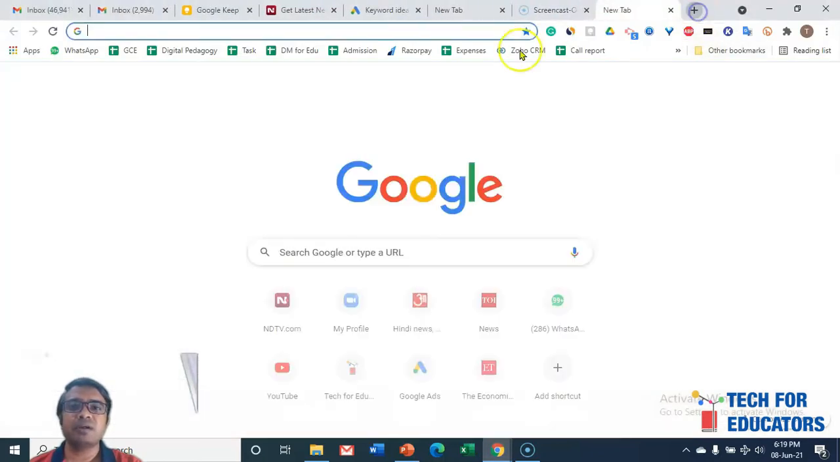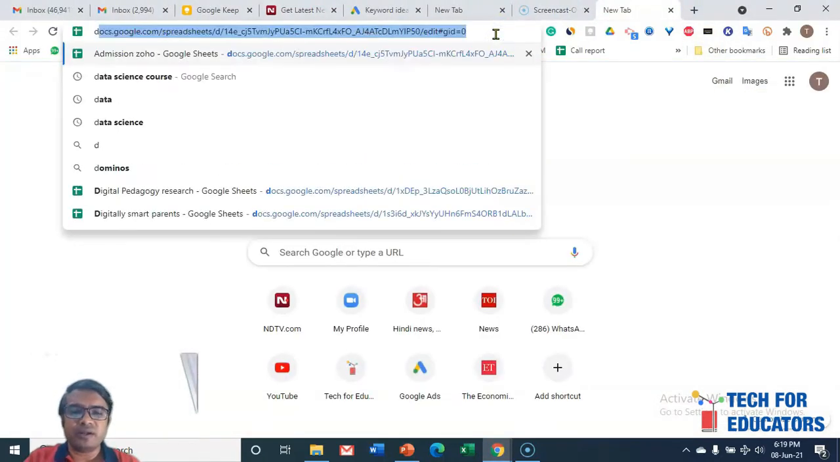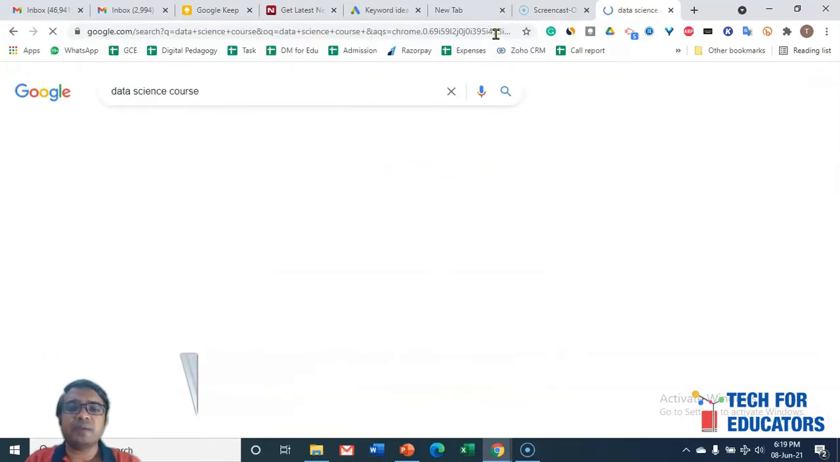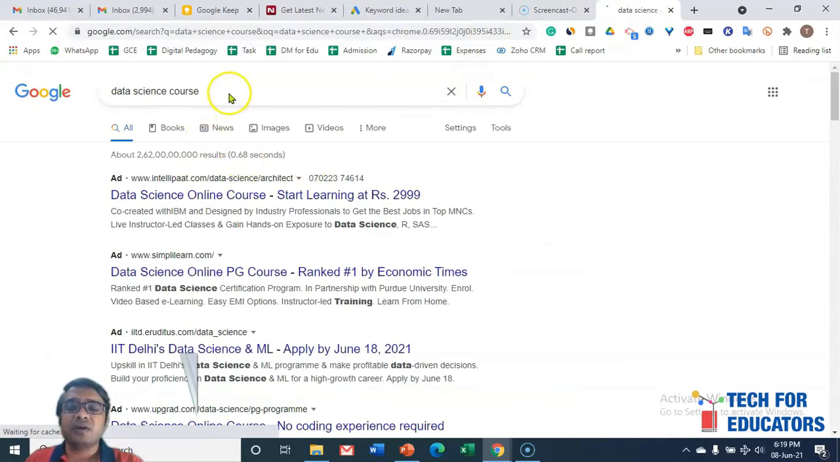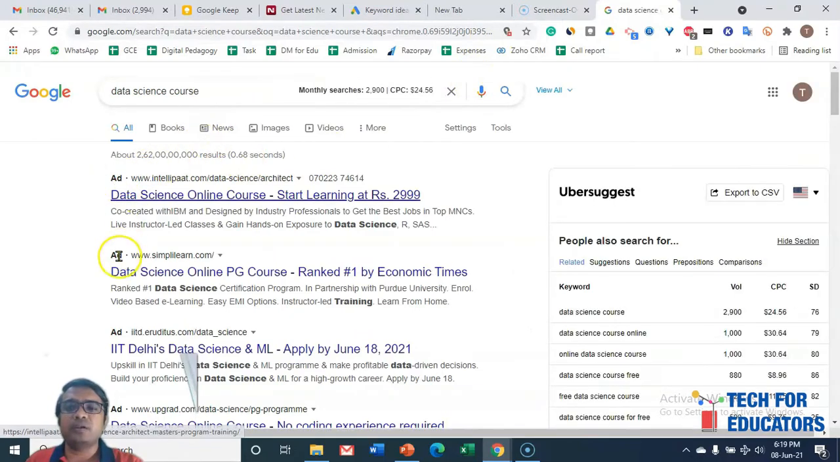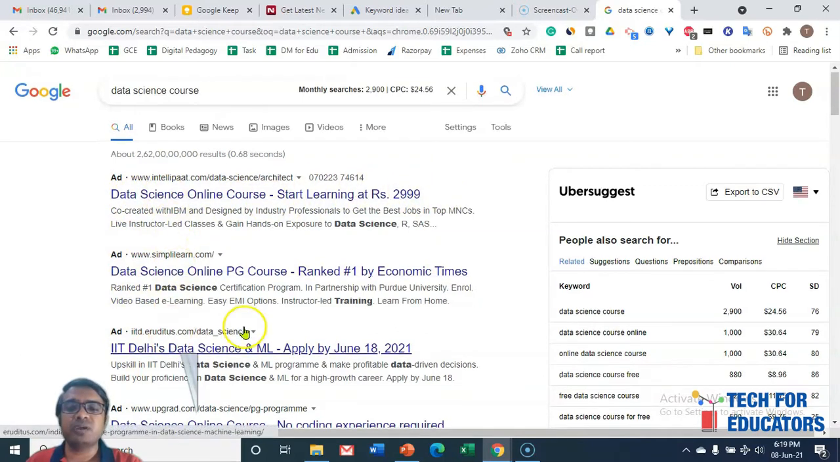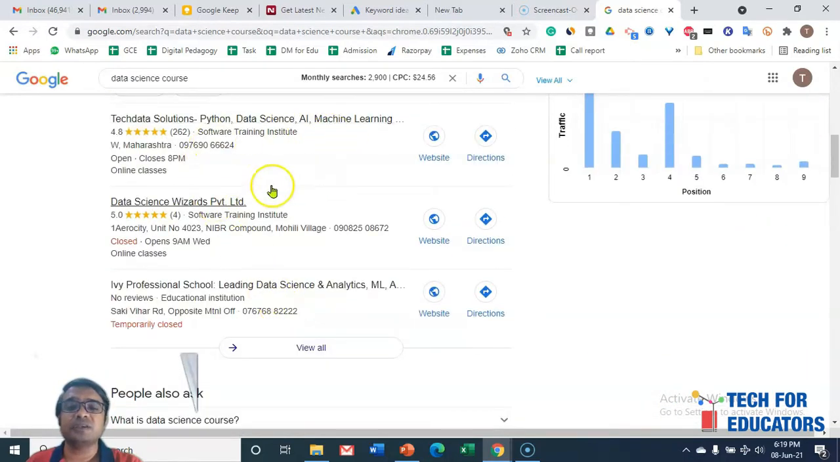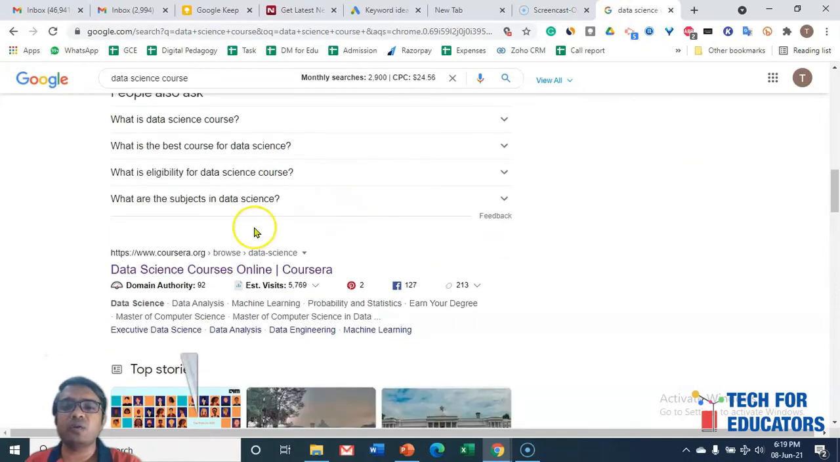Let's go and find out. For example, if I type something over here, let's suppose data science course, the first thing you will see is ads 1, 2, 3, 4. These are all Google search ads. So this is number 1, number 2, number 3, number 4, and after Google search ads you may start seeing results from a business page, and later on possibly the organic results.